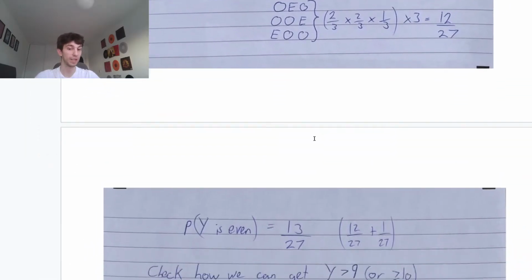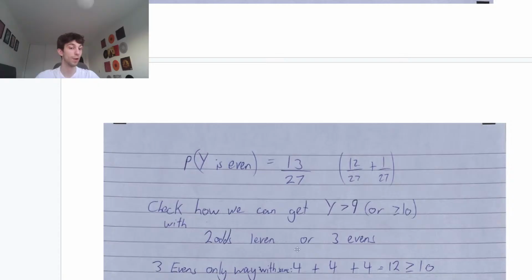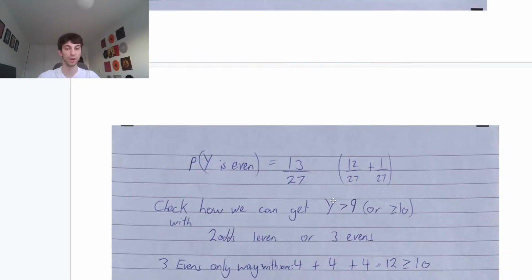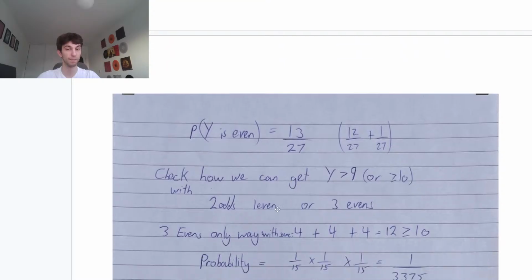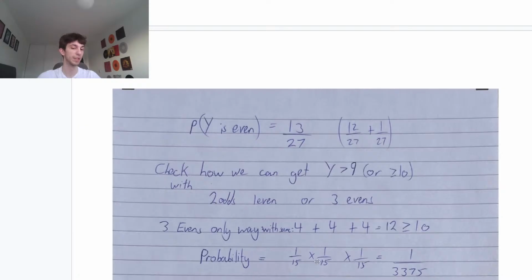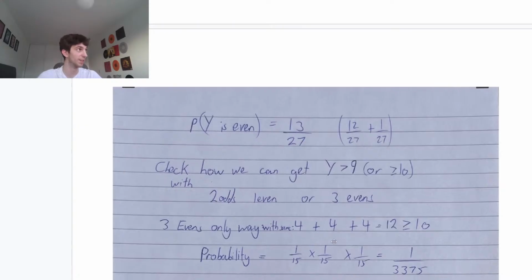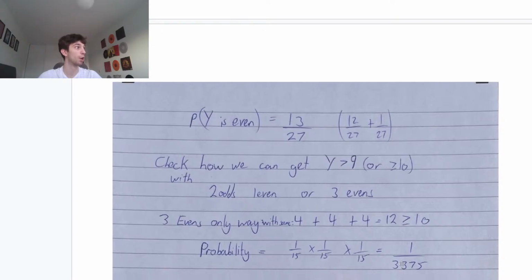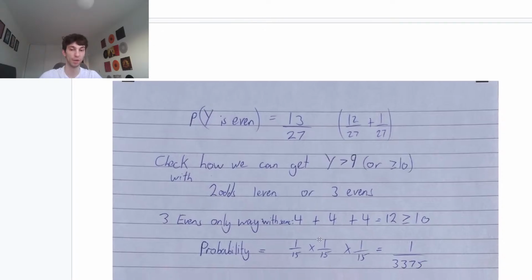So if we want all three to be even, there's actually two things we can do. First of all, 4 plus 4 plus 4. So we want y larger than 9, right? Or larger than or equal to 10. 4 plus 4 plus 4 is 12. That fits the condition. Perfect. So we can get three fours. To get three fours, we know the probability of getting a 4 is 1 over 15, right? So to get three fours is 1 over 15 cubed, or 1 over 15 times 1 over 15 times 1 over 15. Okay, that's 1 over 3,375. That's the probability of getting three fours.